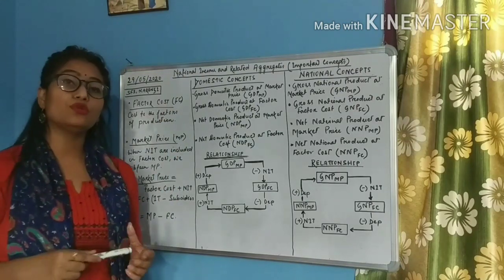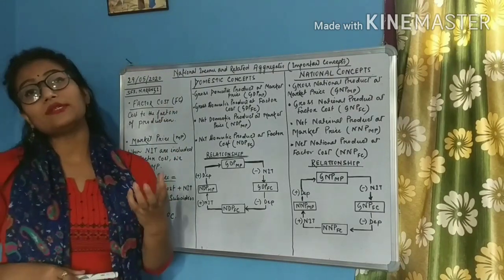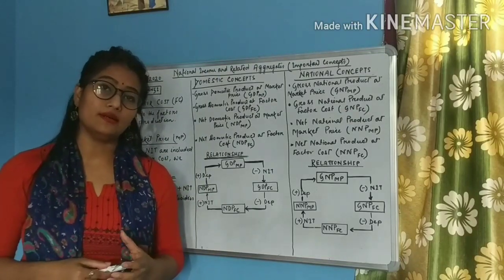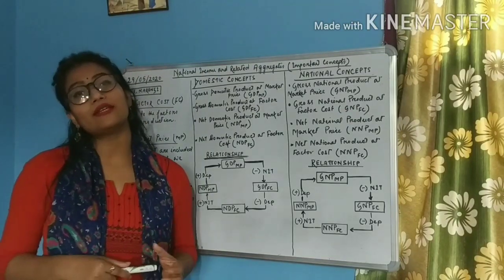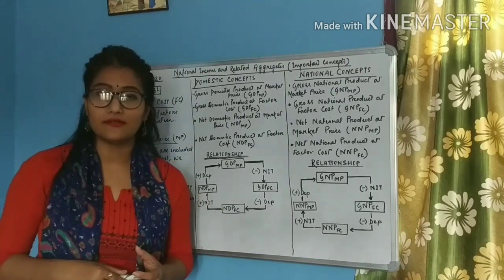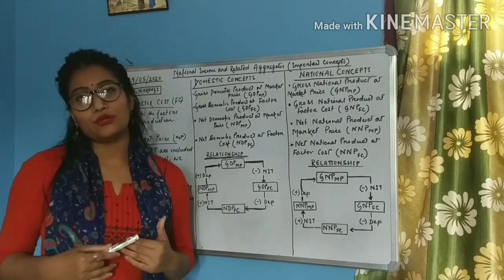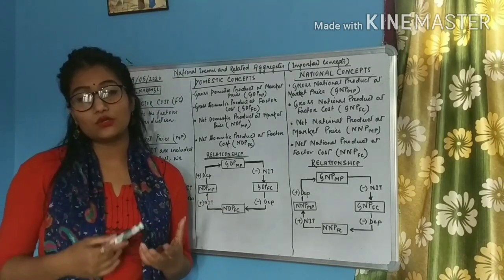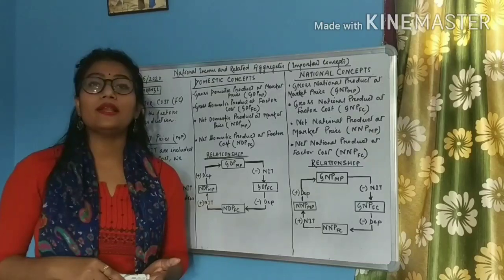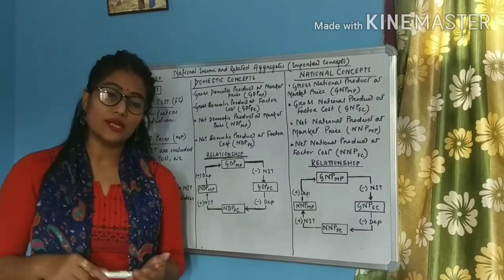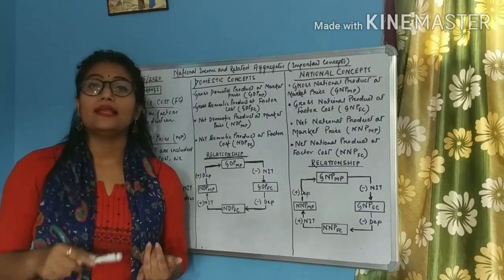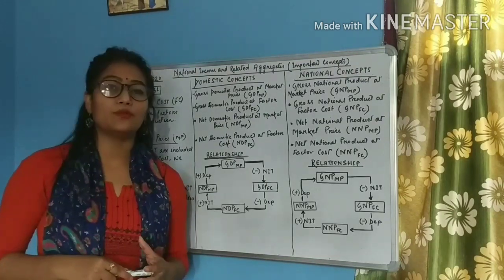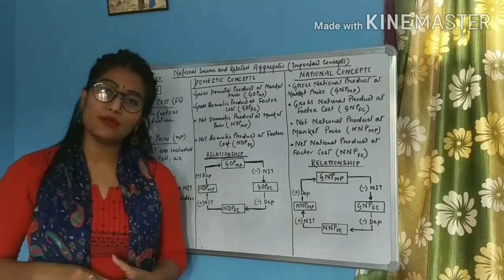Factor cost. So students, what is factor cost? Factor cost is simply the cost which accrues when we have to pay the remunerations to the factors of production for rendering their services. For example, I am a producer. I am thinking of producing something, right? So to produce something, I will have to hire the factors of production. I will have to hire land, labor, capital and an enterprise. And at the end of the production, I will have to pay them their remunerations, right?